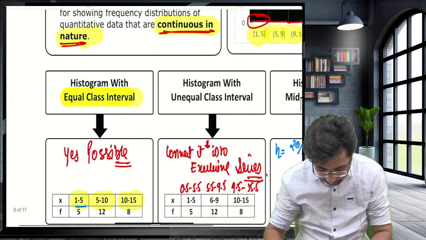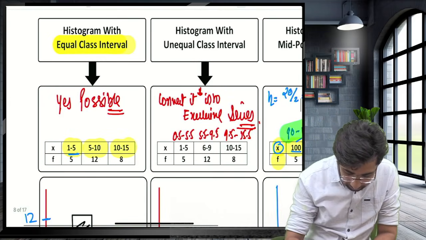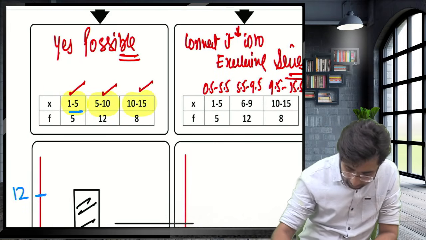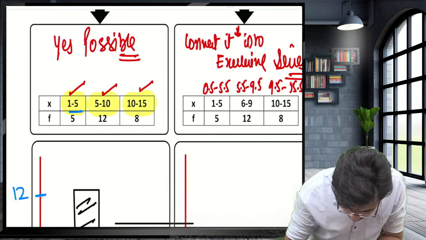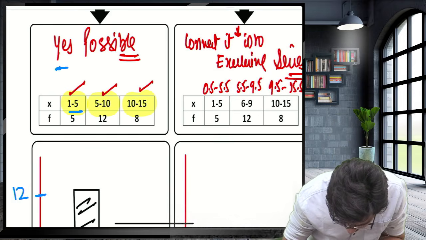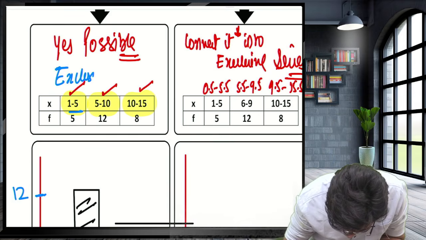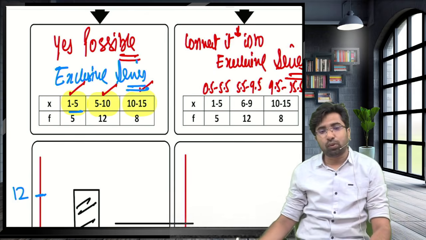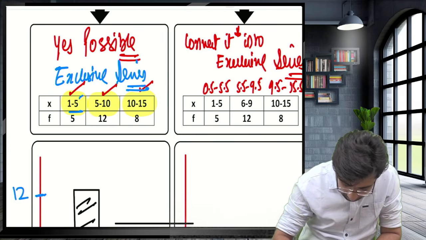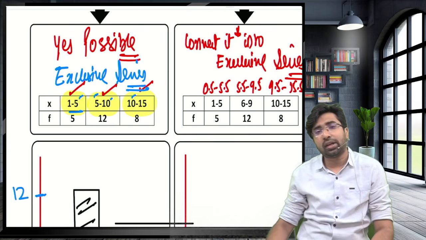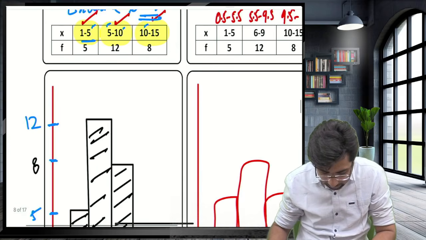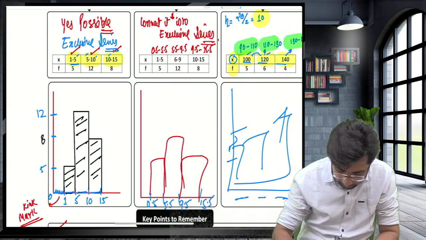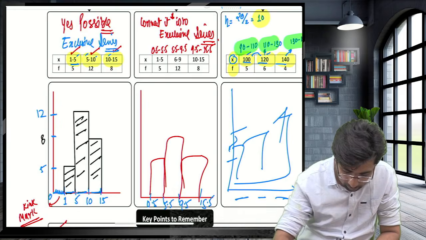Guys, now see. Histogram with equal class interval. I have taken one example, 1 to 5, 5 to 10, 10 to 15. You can see this is an inclusive series, and this is an exclusive series. In case of exclusive series, it ends on 5, starts on 5, ends on 10, starts on 10. In an exclusive series it is possible to draw the histogram: 1 to 5, 5 to 10, 10 to 15. The histogram is drawn.